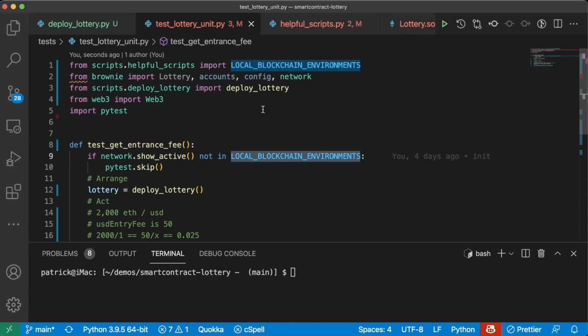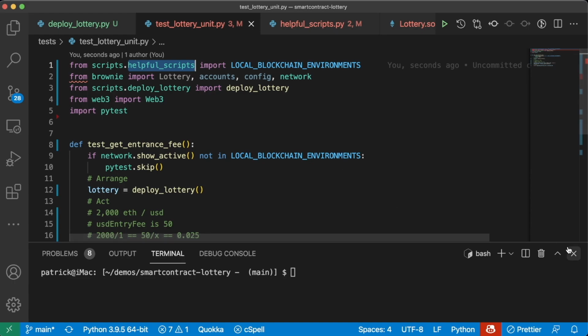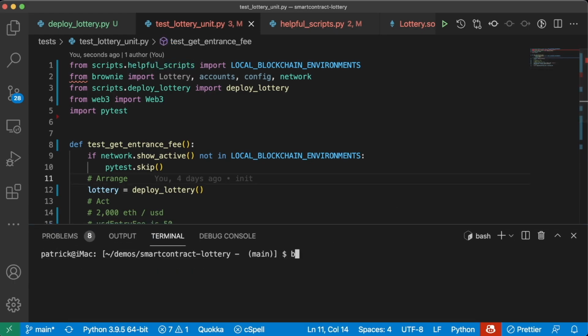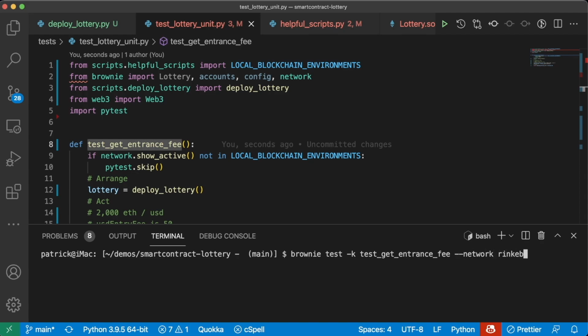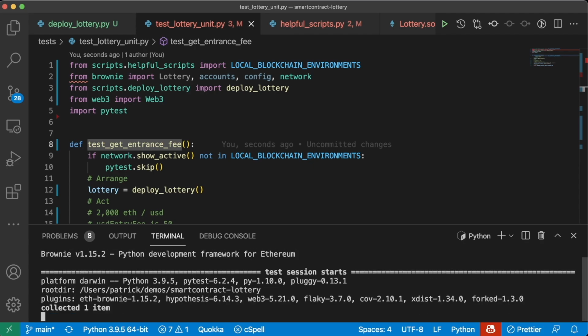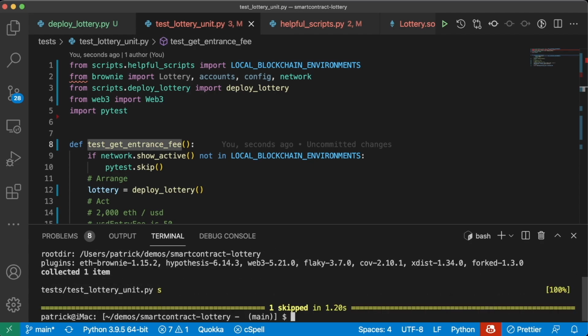We're going to have to import this local blockchain environments from our scripts.helpful scripts. My VS Code automatically added that bit here. Now, if we try to run this, brownie test -k get entrance fee --network rinkeby, it should go ahead and skip this. Perfect, and that's what it does.